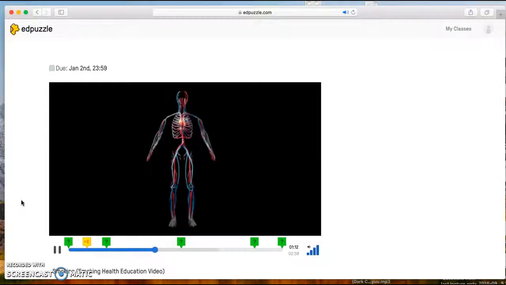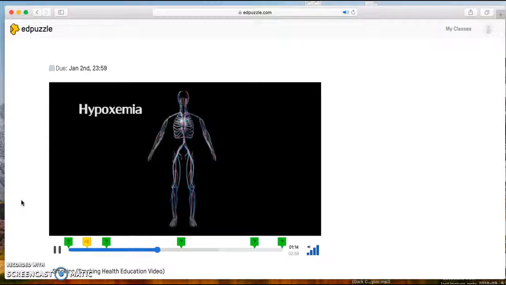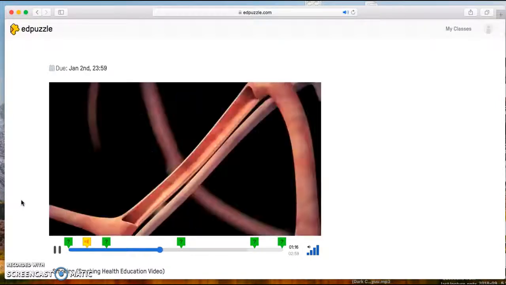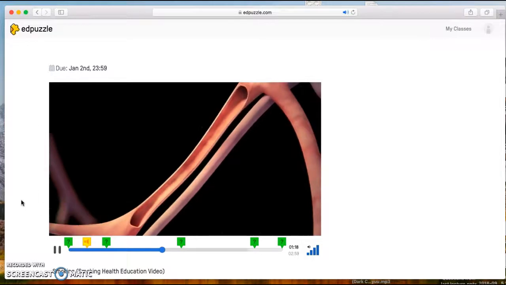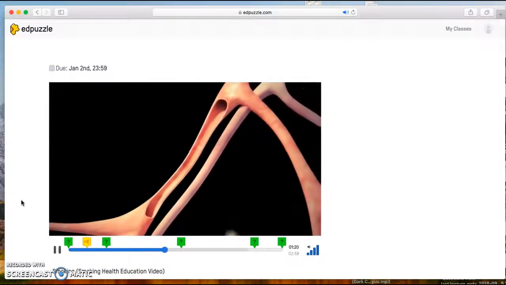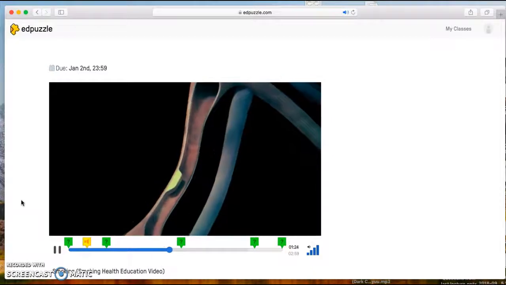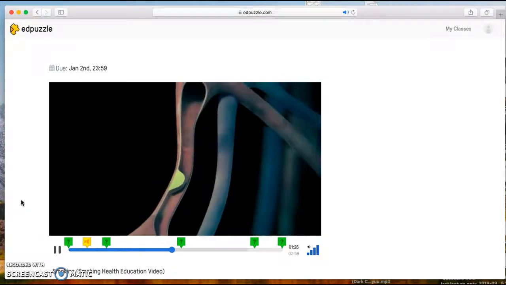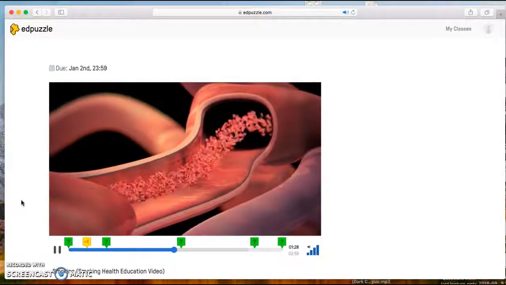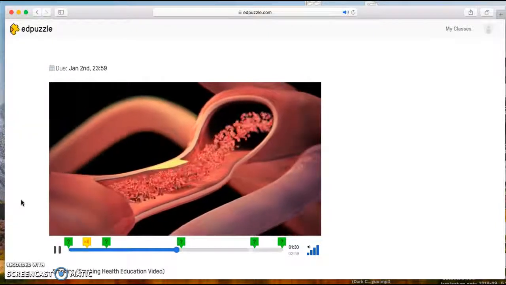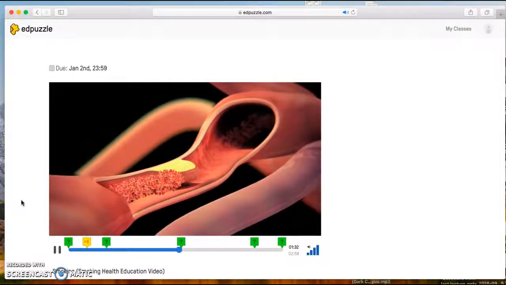Low blood oxygen level is known as hypoxemia. With continued constriction and high blood pressure, the blood vessels become weak and vulnerable to fat buildup. Fat accumulation or atherosclerosis in the walls of the blood vessels can cause obstruction.